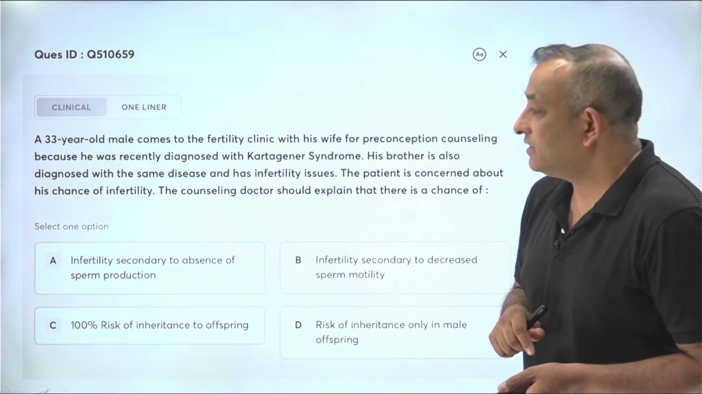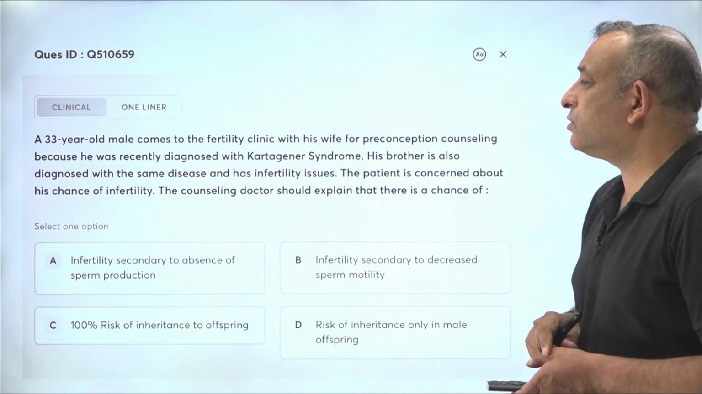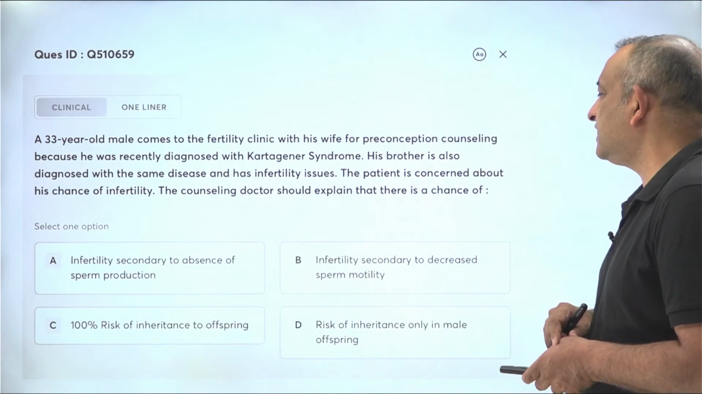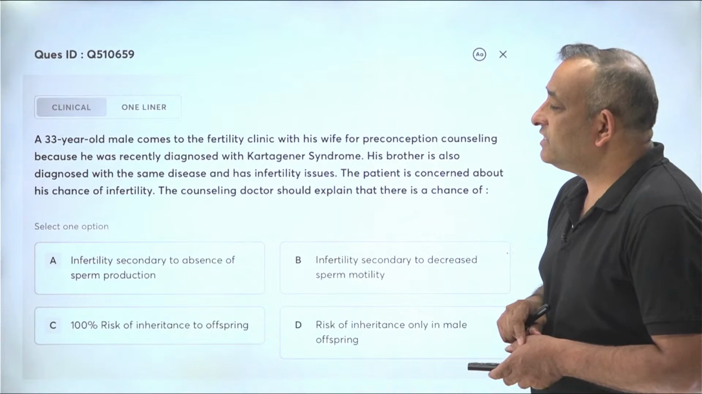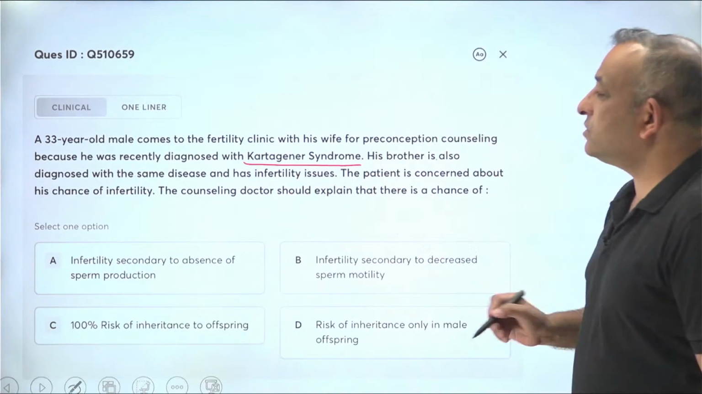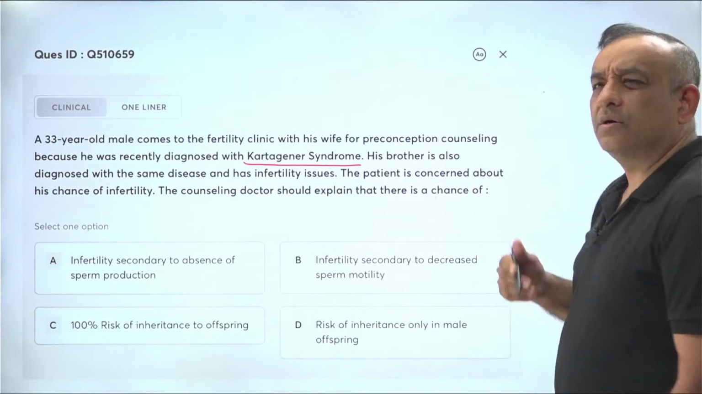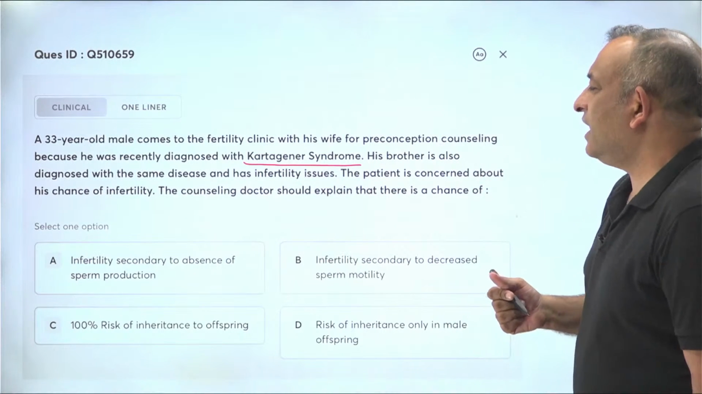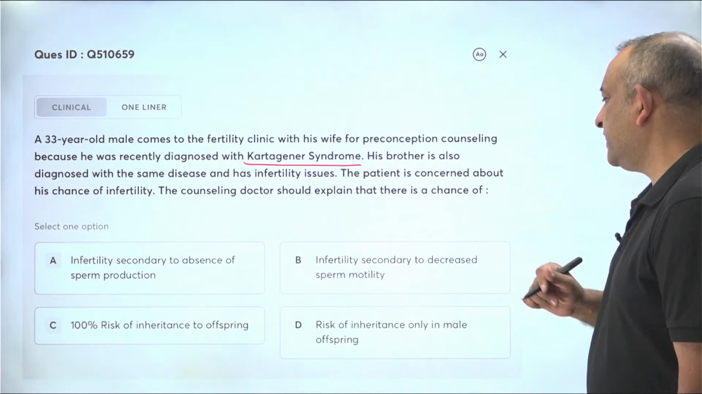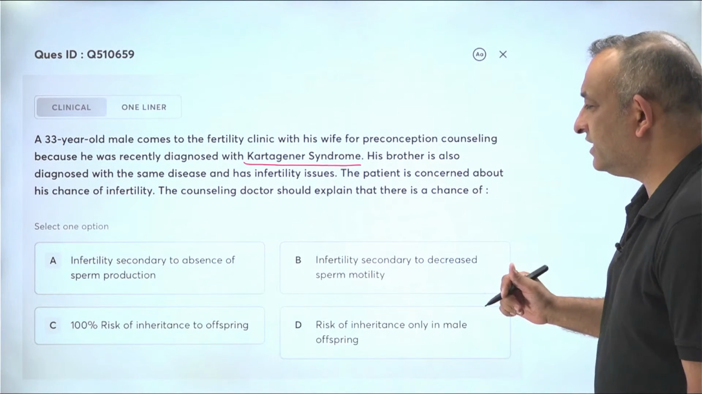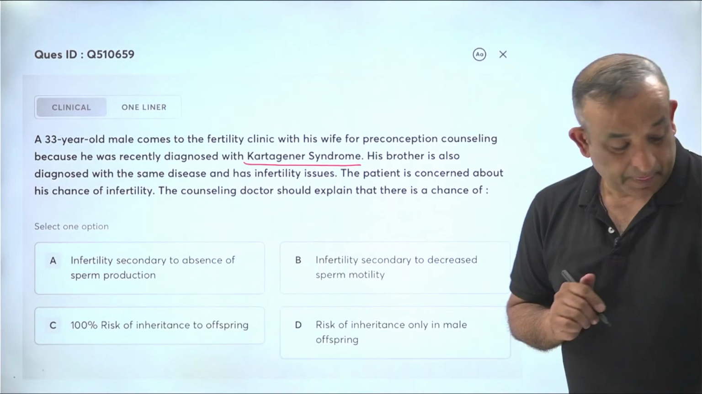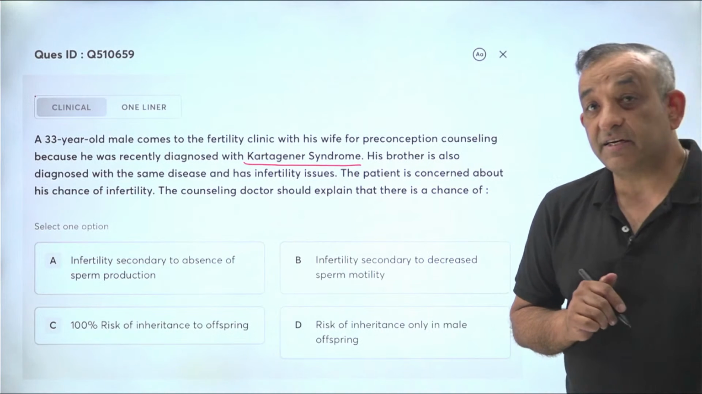Another clinical question. A 33-year-old male comes to the fertility clinic with his wife for preconception counseling because he was recently diagnosed with Kartagener syndrome. His brother is also diagnosed with the same disease. It's an autosomal recessive disease, and the brother also has infertility issues. The patient is concerned about the chance of infertility. The counseling doctor should explain that there is a chance of, why is there infertility in this patient?